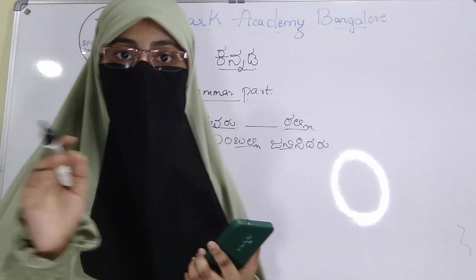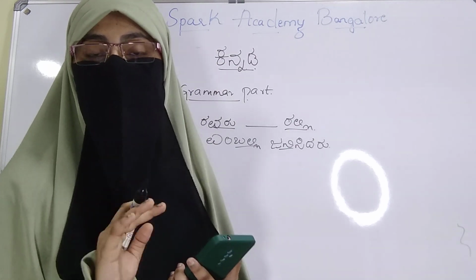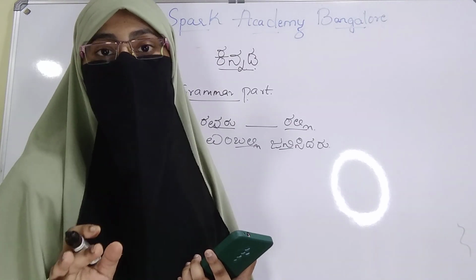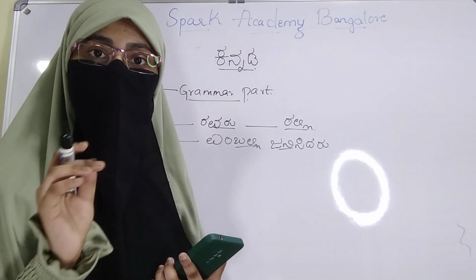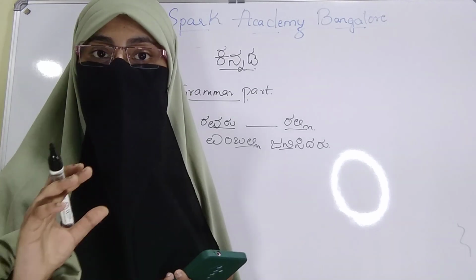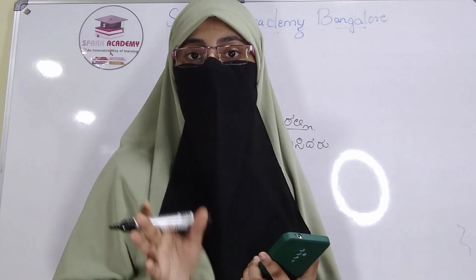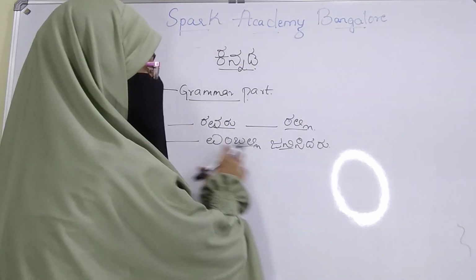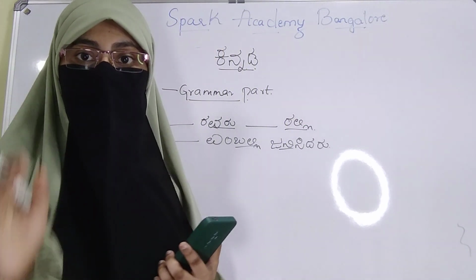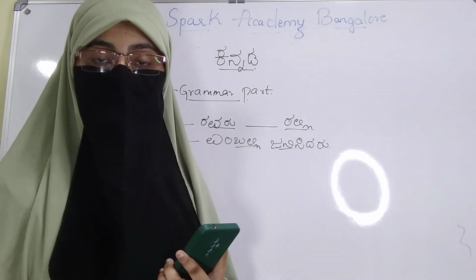So for all the poets it is not the same. The Kannada isn't the same for all the poets. Okay, the sentences given in the textbook differ from poet to poet. So what we have done is that we have found common sentences like this for each of the questions.